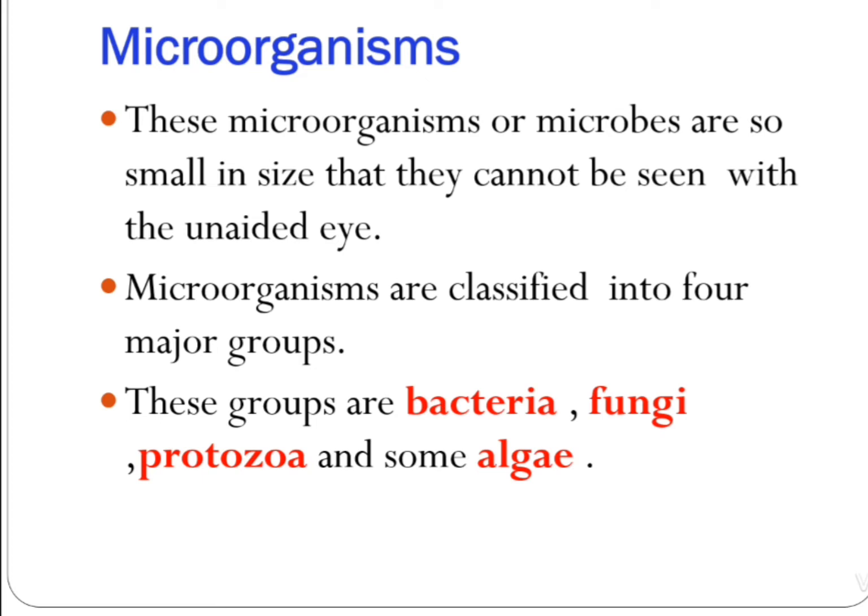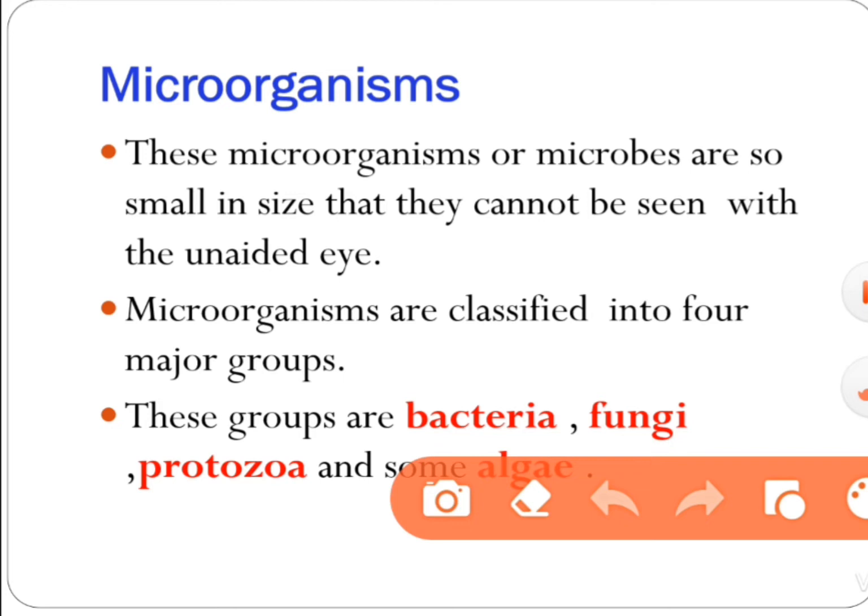Microorganisms are classified into 4 major groups. These groups are bacteria, fungi, protozoa, and some algae. Some of these microorganisms, such as a fungus that grows on bread, can be seen with a magnifying glass, and others cannot be seen without the help of a microscope.